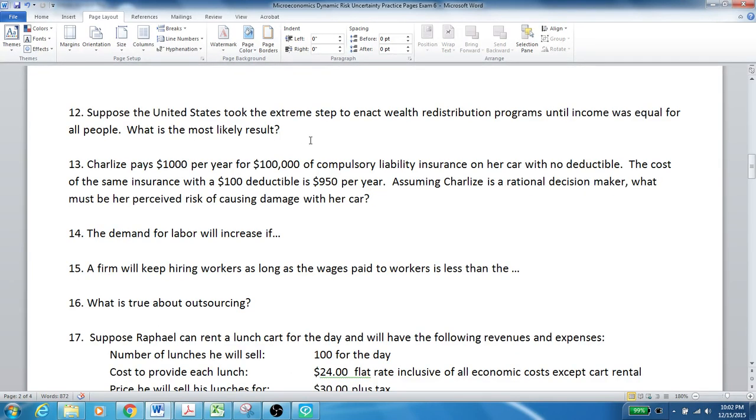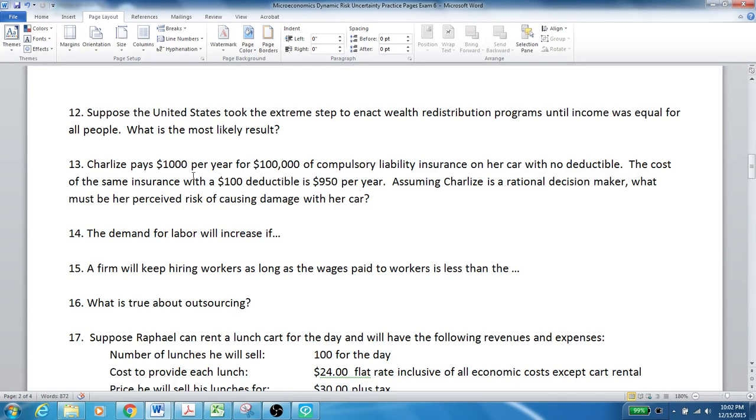Suppose the United States took the extreme step to enact wealth redistribution programs until income was equal for all people. What's the most likely result? Well, we would expect that if people didn't receive more or less, regardless of what their behavior was, we would get some people out there that would be free riders, that would live off of other people's productivity without contributing themselves. And we'd expect an overall decline in productivity in the country.